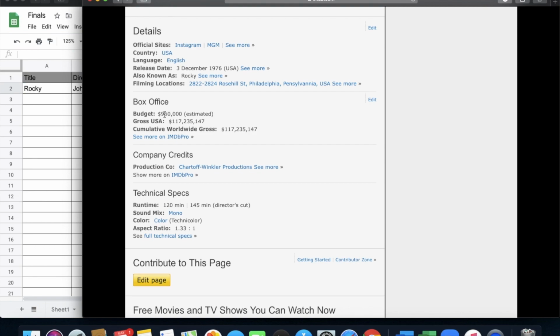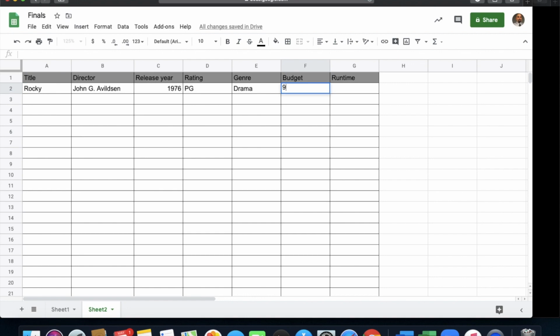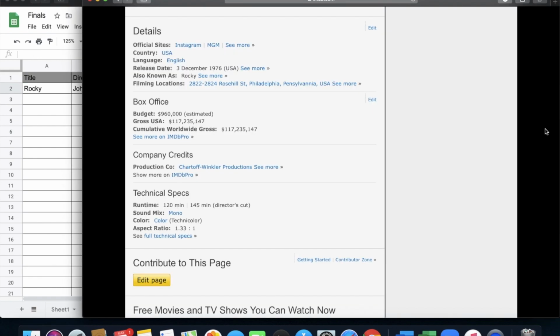But if you change it to gross, I want you to find the gross for every one of them. If it's budget, I want you to find that. Either way would be fine. So $960,000 is the budget. Here's the really key thing that I want you to do: if it was $1 million, I don't want you to put 1 MIL. I want you to actually put the number, and I'll explain why in a second.